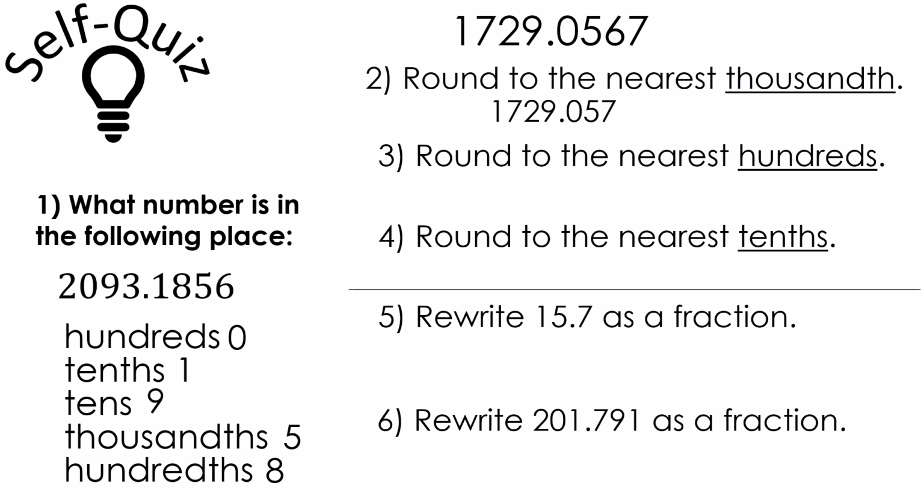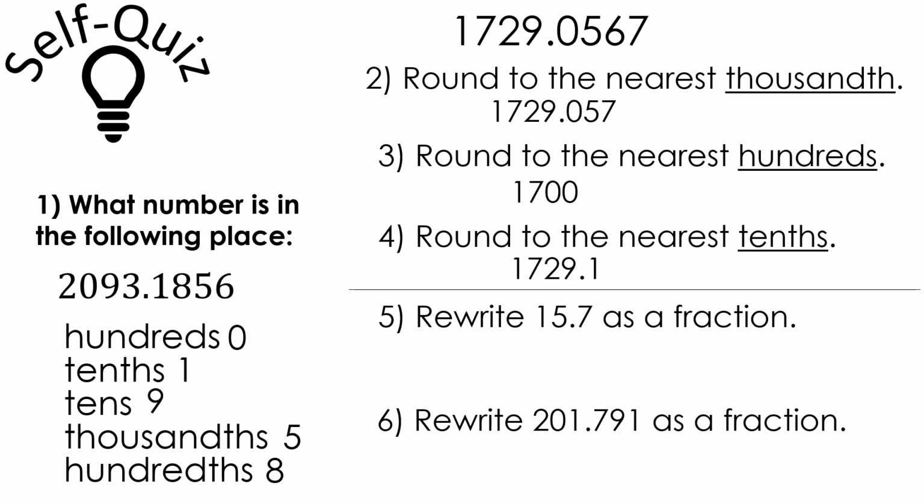Round to the nearest hundred. 1700. Notice, round to the nearest hundreds, not hundredths, hundreds. The hundreds place is where the 7 is. Round to the nearest tenths. Did you get 17.291? That's right.